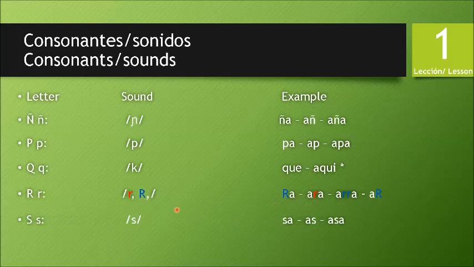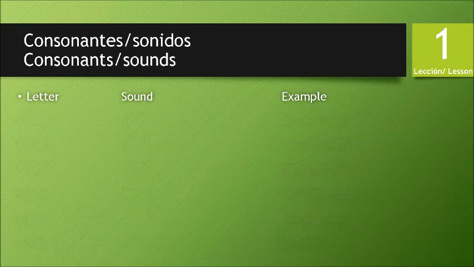The next one is the letter S, sound S. Example, sa, as, asa. Another letter is T, sound T, strong always, it is not D, it is not R, it is T, always. Example, ta, ata, at. Okay, the next letter is the V, with the sounds B or V, depending on the cultural aspects and accent.